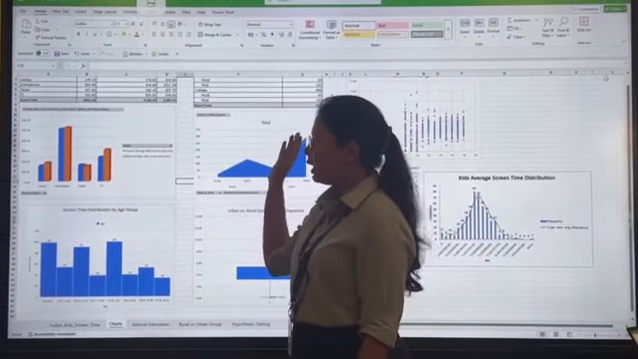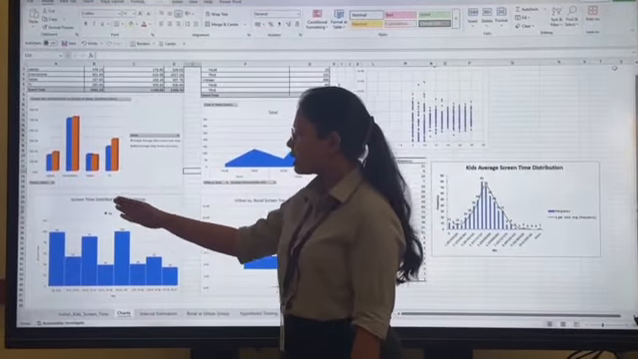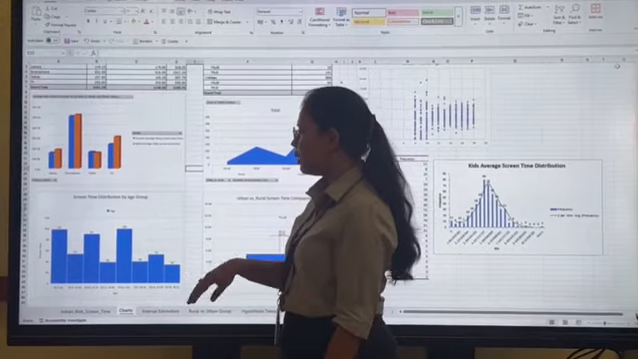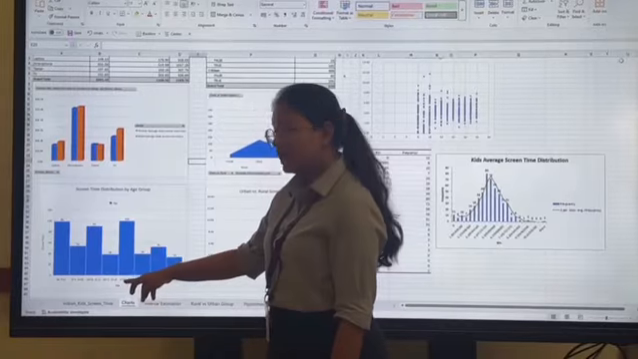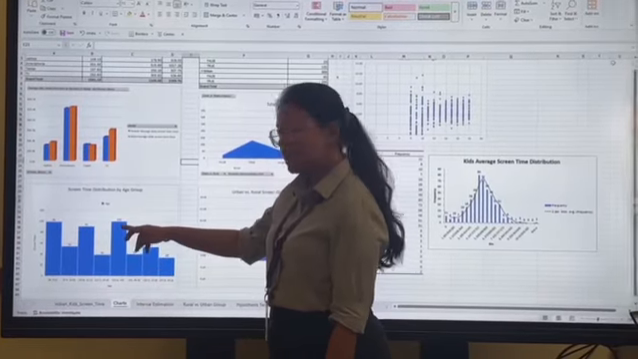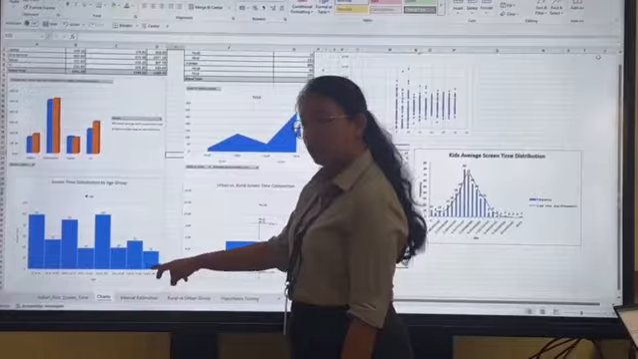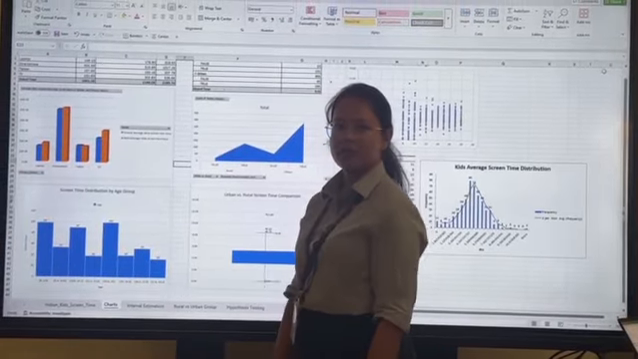So after these two, we are using a histogram to show the screen time distribution by age group. Here we can see between 13 to 15, the screen time is the highest, and from 17 to 19, the screen time is the lowest.